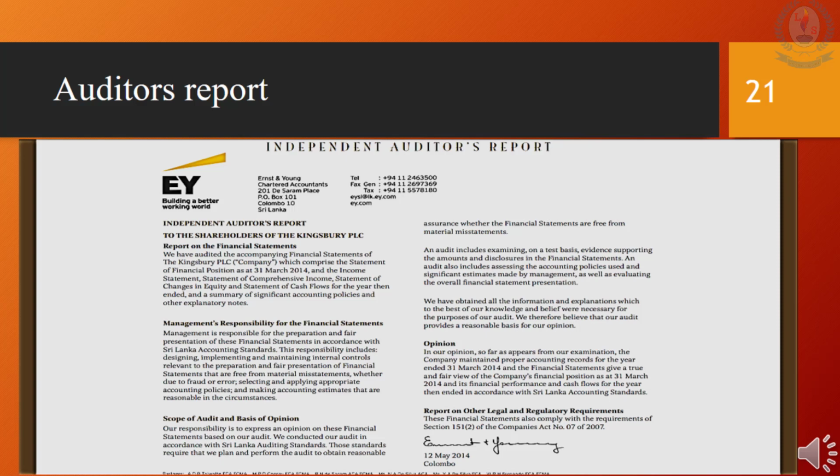Third, adverse opinion. This opinion would be given to the shareholders when the company's financial statements don't seem to be true and fair. Fourth is disclaimer opinion. This is when the company does not provide enough information to provide a proper judgment.